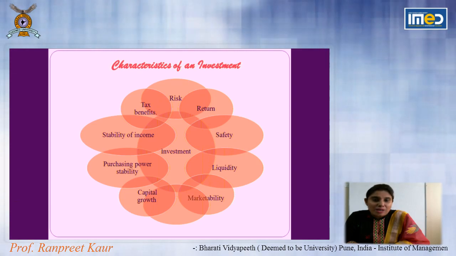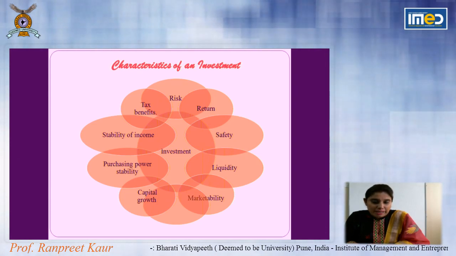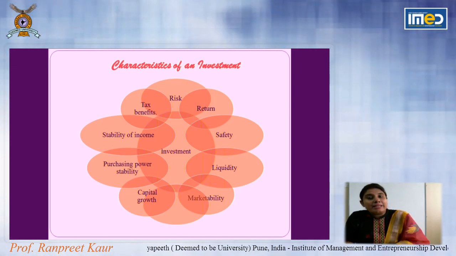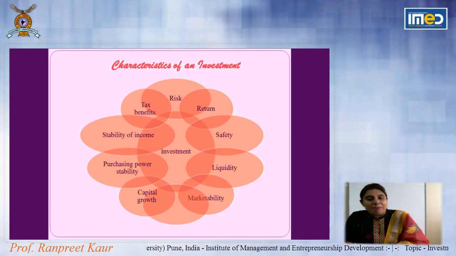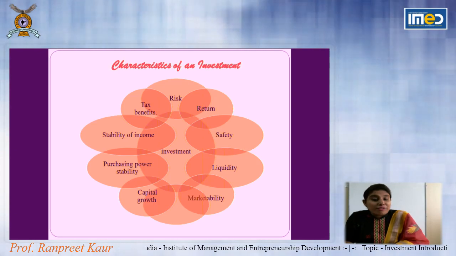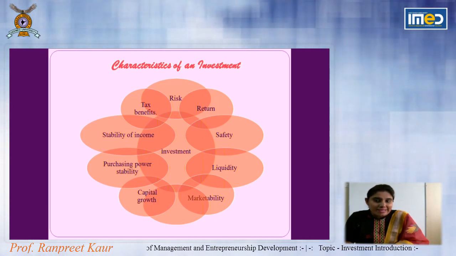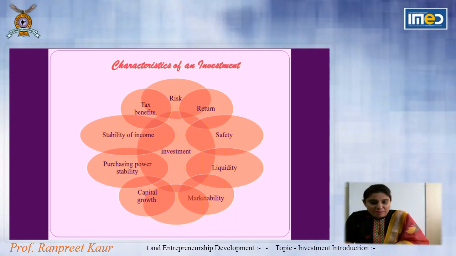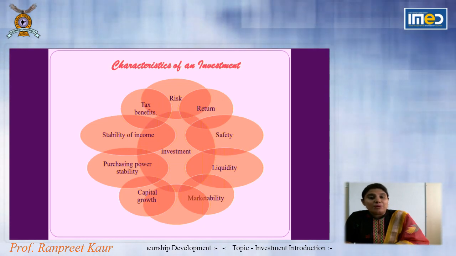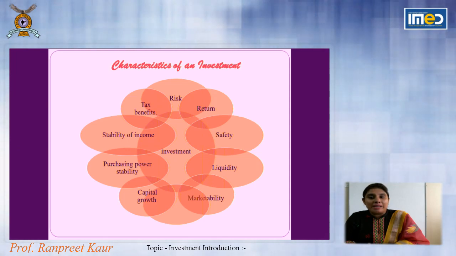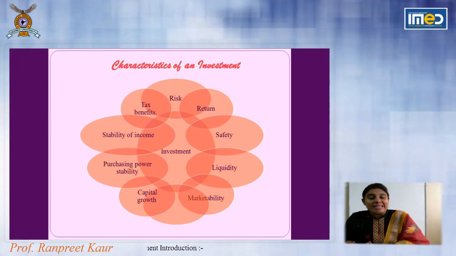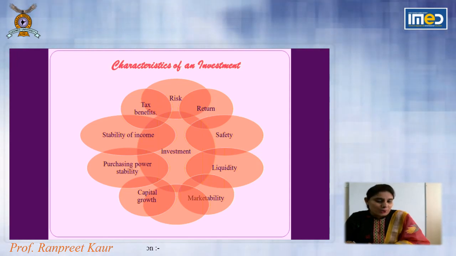We cannot sell these schemes in the market. Like mutual funds, there is a secondary market, we can sell. Equity shares, there is a secondary market where we can sell our shares. So basically, when we look for marketability, we ask whether that asset will be sellable in the market or not.